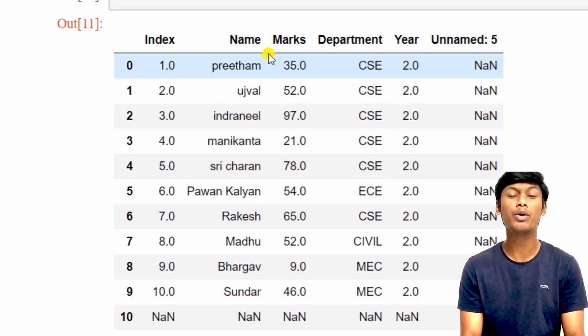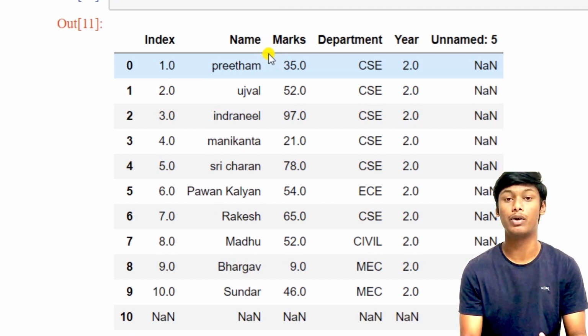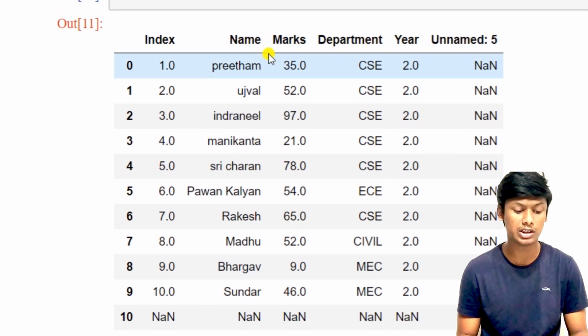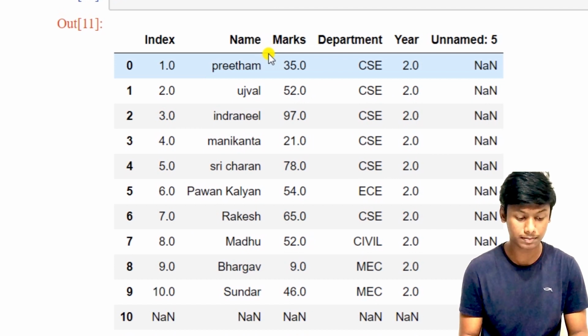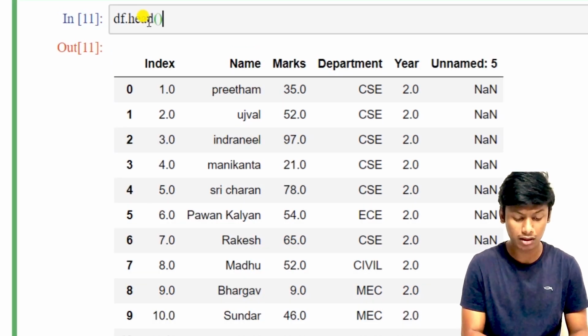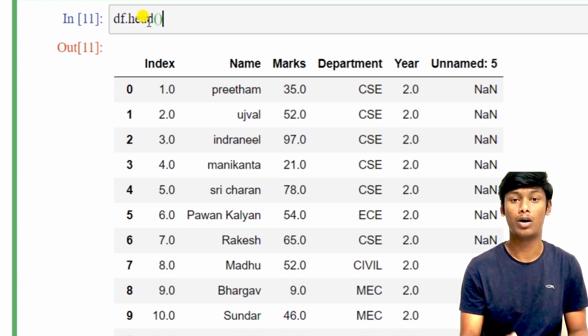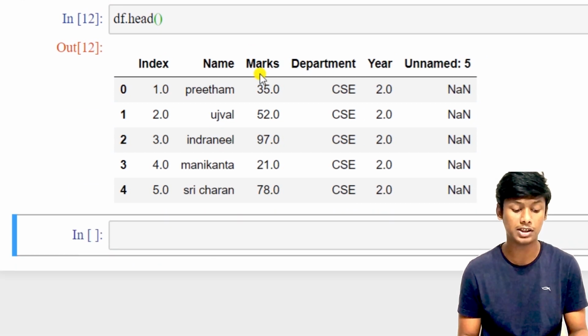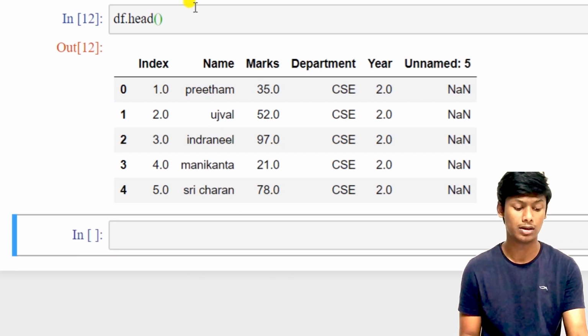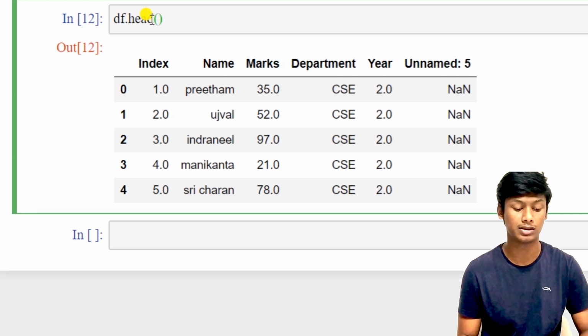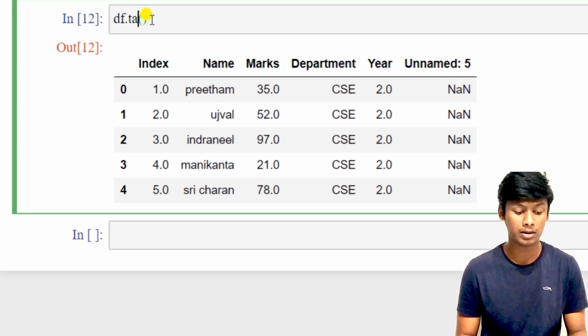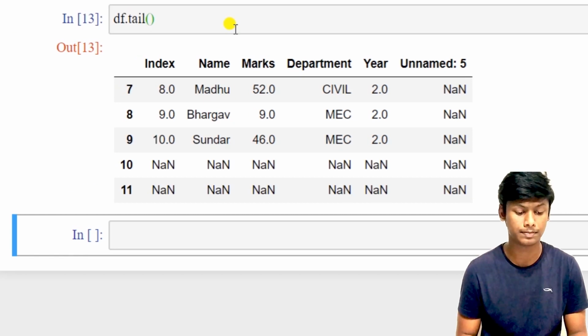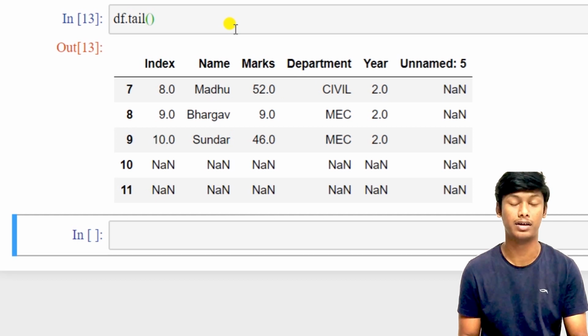Sometimes we don't need all the data in the CSV file. We only just need a preview. For that case, you just need to do df.head. It will be giving the top 5 rows of the data frame. See, it printed top 5 rows, that is 0, 1, 2, 3, 4 indexes. If you want the last rows, just type, instead of head, you need to type tail. If you run this, you can see the last one, 7, 8, 9, 10, 11.